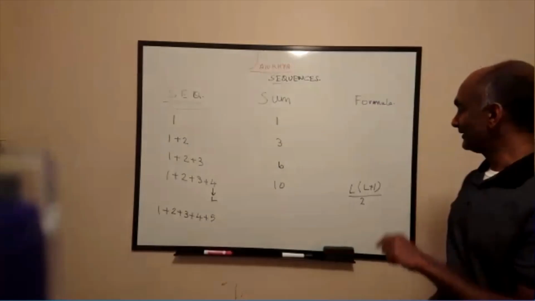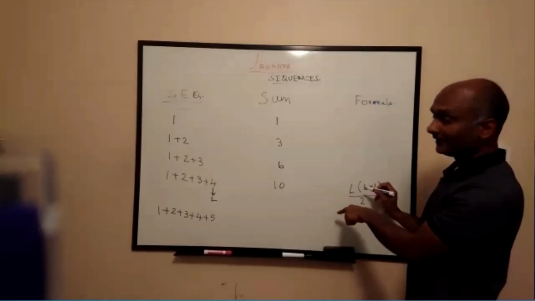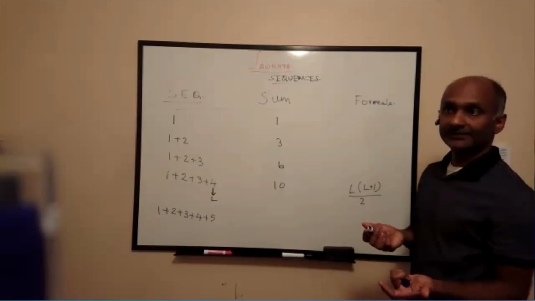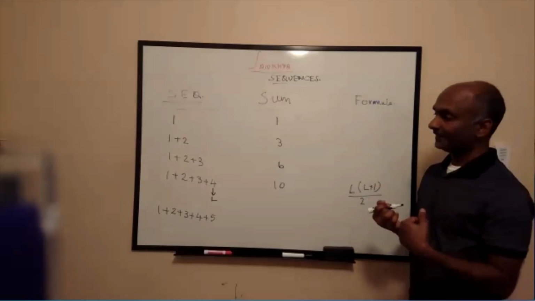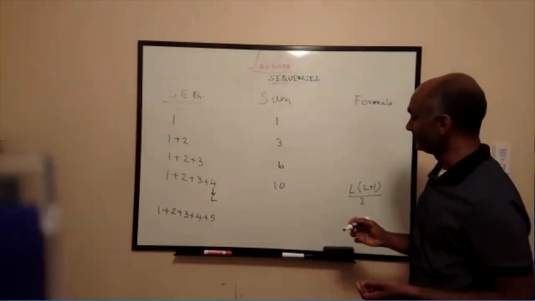Now, likewise, if I say 1 plus 2 plus 3 plus 4 plus 5, from my formula, 5 is L here. So L plus 1 is 5 plus 1, which is 6. 6 by 2 is 3. And 3 times L, which is 5, is 15.